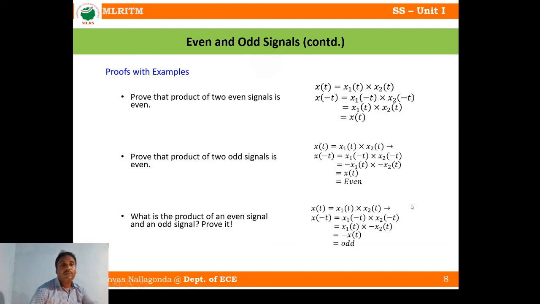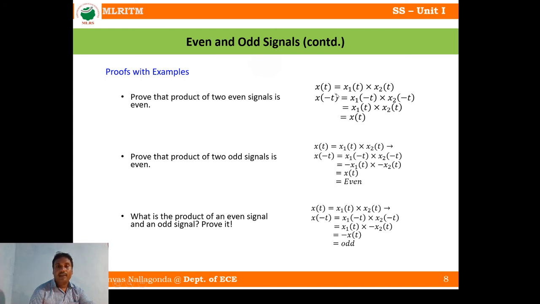Right, some proofs are given with examples. Proof that the product of two even signals is even. So x of t is equal to x1 of t into x2 of t. Two signals are even. Now you prove that the product is also even, meaning x of t is also even.